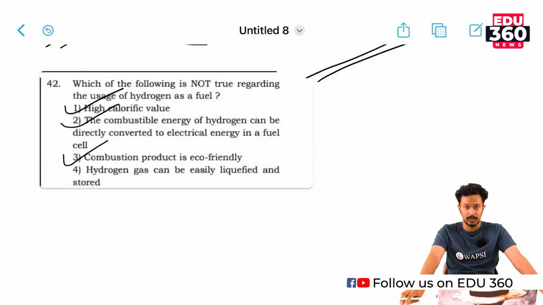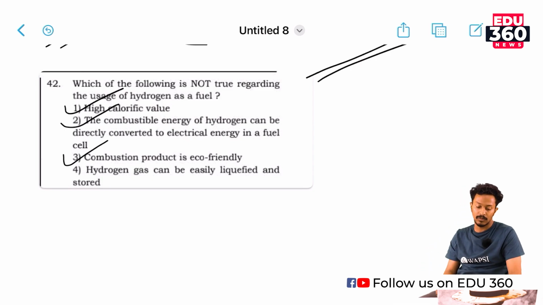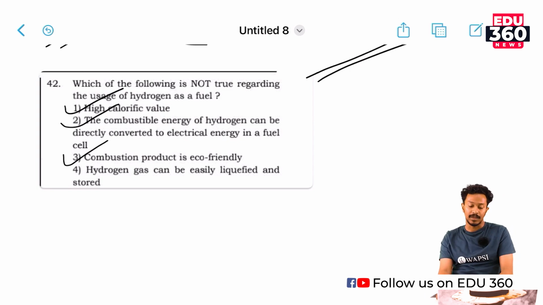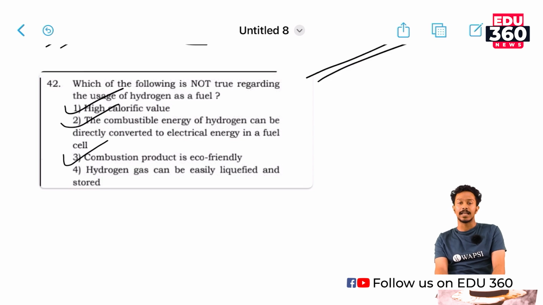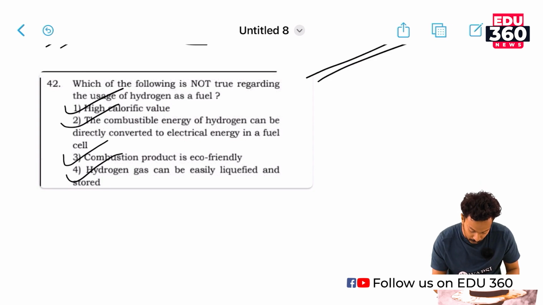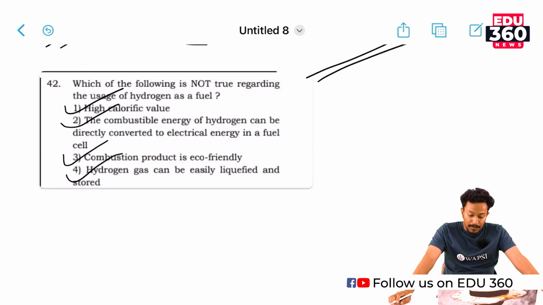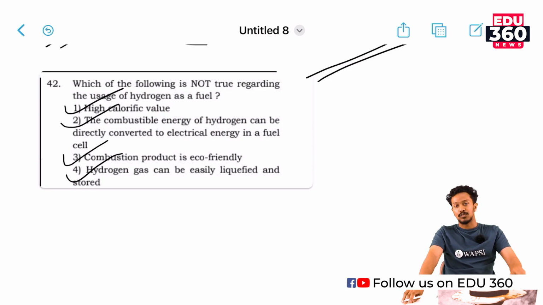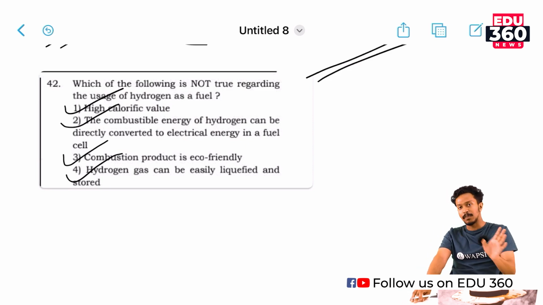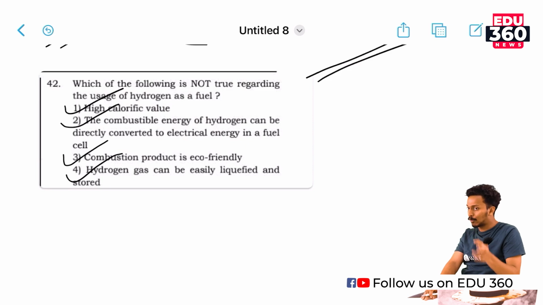We will move on to the last one, which is probably the correct option for this question. Hydrogen gas can be easily liquefied and stored. There is a problem here. Hydrogen cannot be stored easily and cannot be easily liquefied. So, the fact that is not true about hydrogen is option number 4, which is hydrogen can be easily liquefied and stored. That is false.